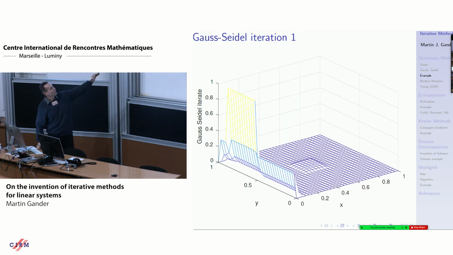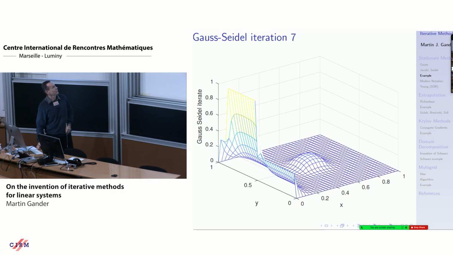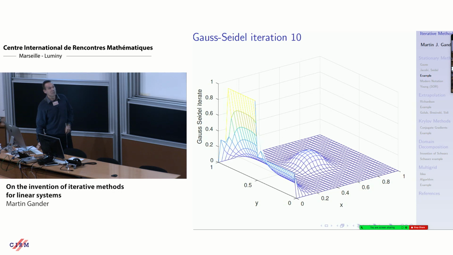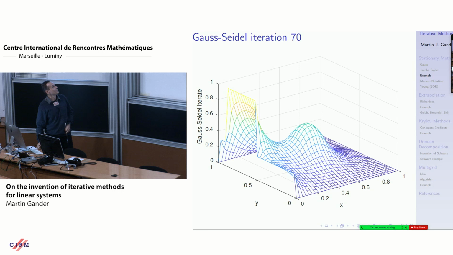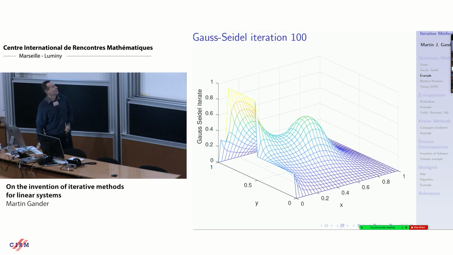So I've done now a relaxation on each variable, just cyclically. Second iteration, third, fourth, 5, 6, 7. You see, it does work. We've done 10 iterations, but we're very far from the solution. So I'm going to do steps of 10 iterations now. 20, 30, 40, 50, 60, 70. It does work. But we're at 100, and we're still not there.